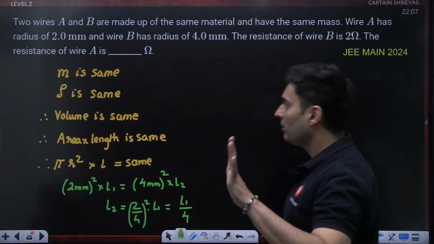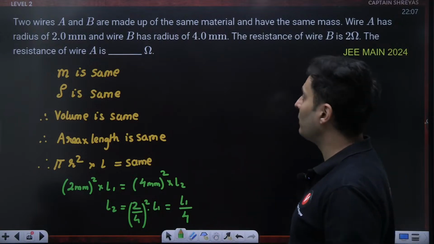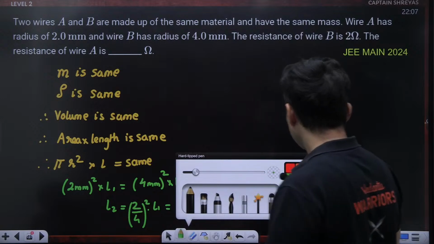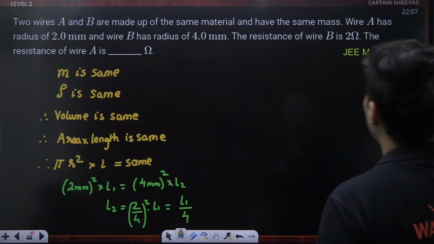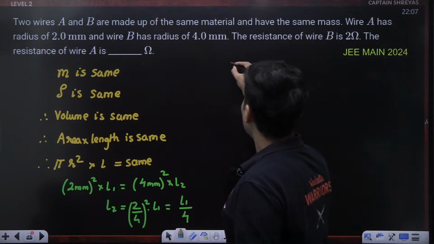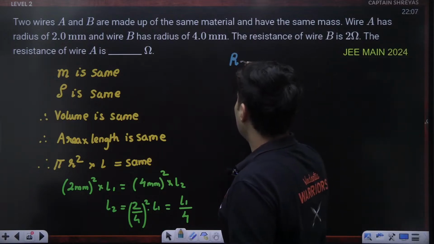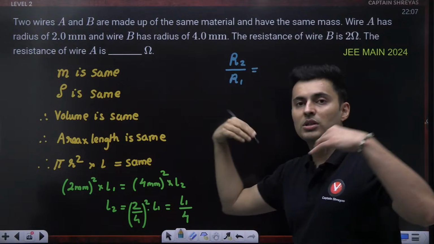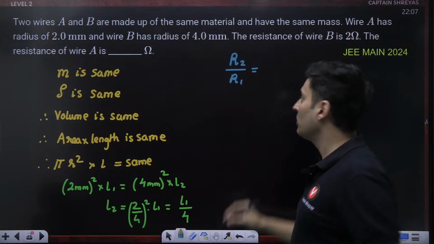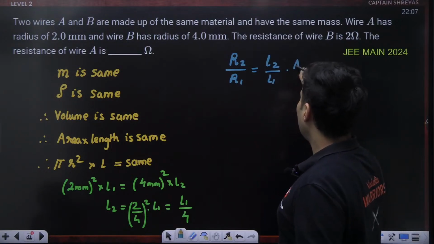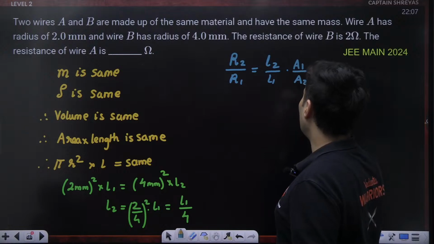That is the first conclusion that we got. But the question is something else. The resistance of that wire is asked. So wire B has some resistance. Resistance number 2 by resistance number 1, because resistance is proportional to length and inversely proportional to area, will be L2 by L1 times A1 by A2.